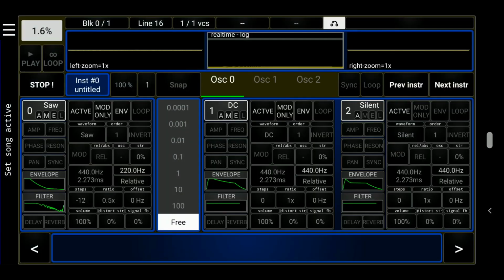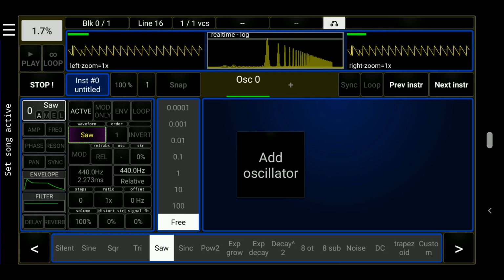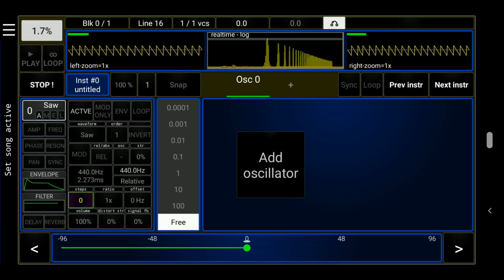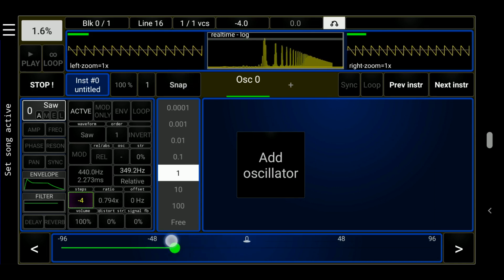Welcome to Oscalate. Let's make a sound. We'll start by loading a new song from the left side menu. Let's use a sawtooth wave for the root oscillator on the left, and lower it by 12 steps or 1 octave. We'll use the snap setting of 1 to make this easier.